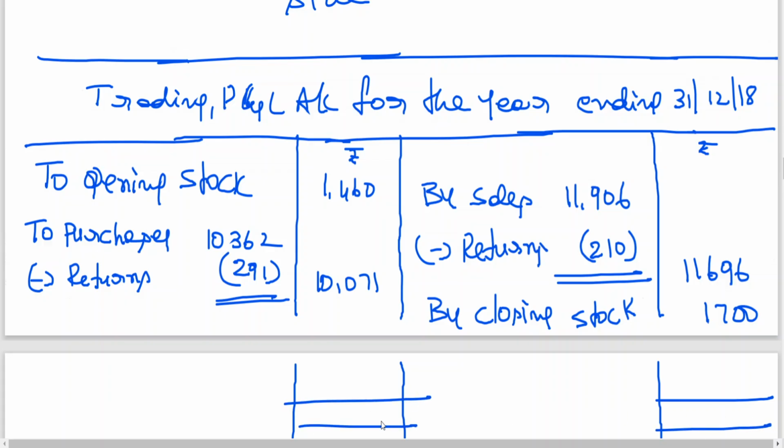Okay, now 11,696 plus 1700, 13,396, minus 1460, minus 10,071, it is coming to 1865.